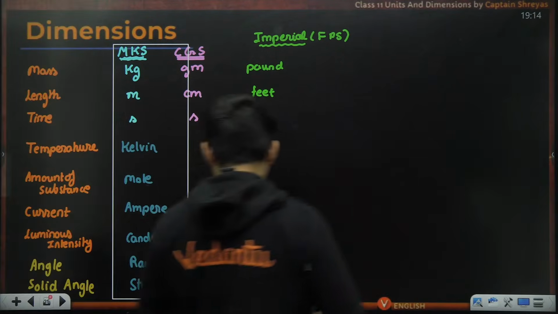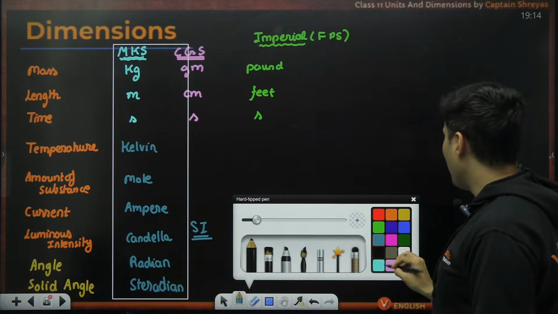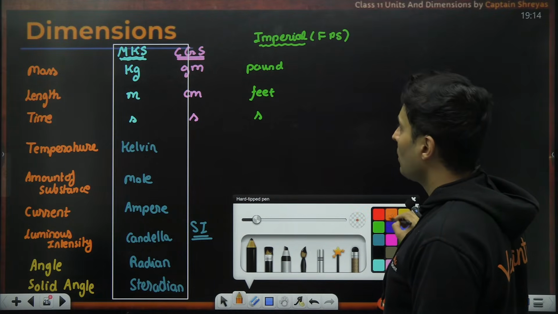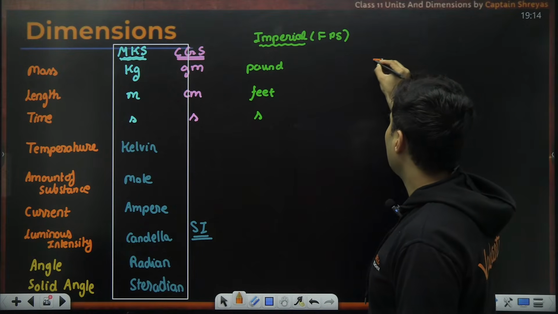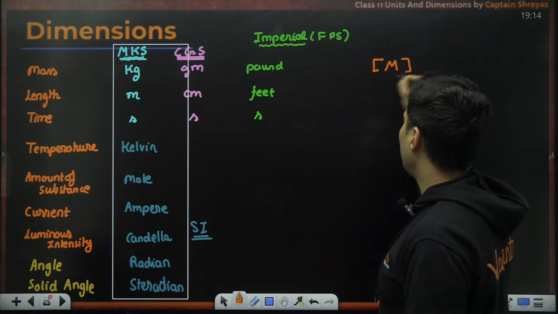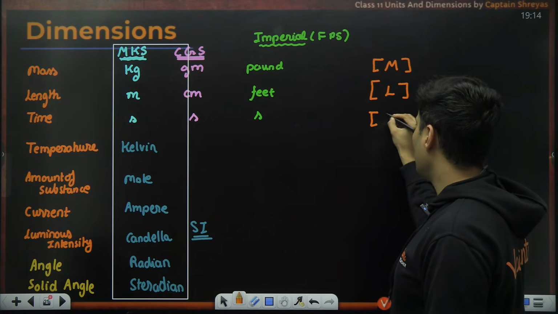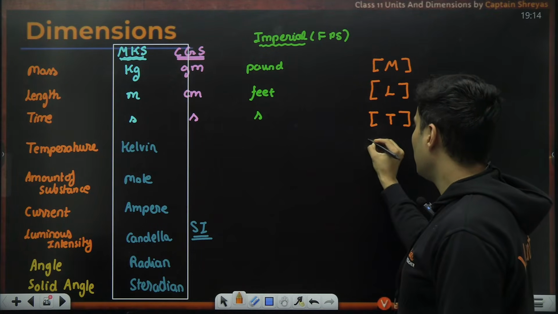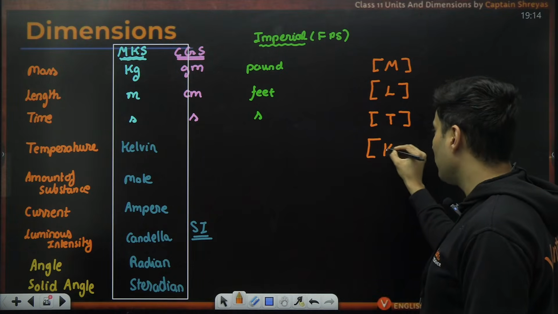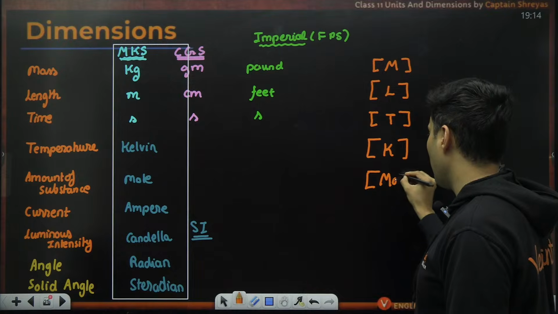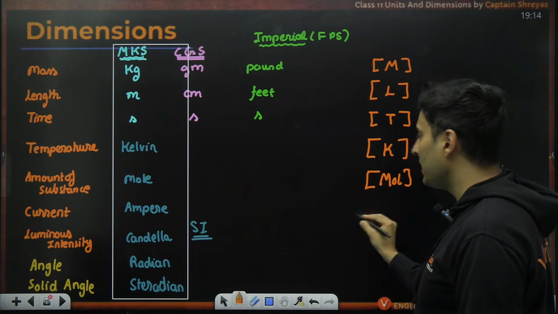See, the dimension of mass, guys, let me put it over here. What is the dimension of mass? The dimension of mass is capital M. The dimension of length is capital L. The dimension of time is capital T. The dimension of temperature, be careful, it is K. The dimension of amount of substance is MOL. That's it. No E in it.